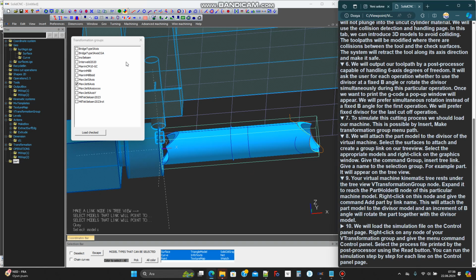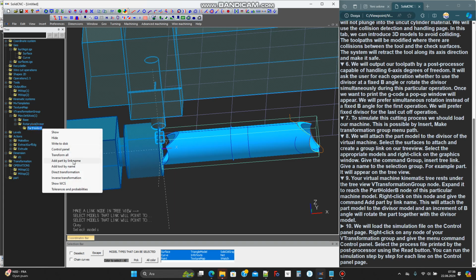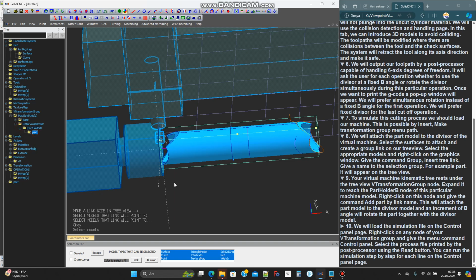Your virtual machine kinematic tree rests under the Tree View V-Transformation Group node. Expand it to reach the Part Holder B node of this particular machine model. Right-click on this node and give the command Add Part by link name. This will attach the part model to the divisor model, and an increment of B angle will rotate the part together with the divisor model.